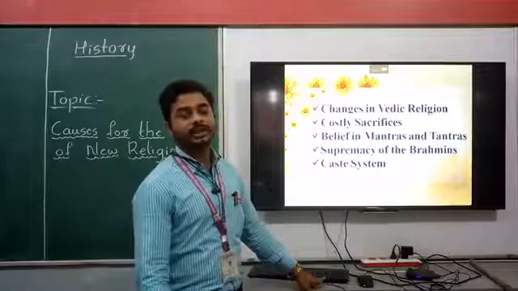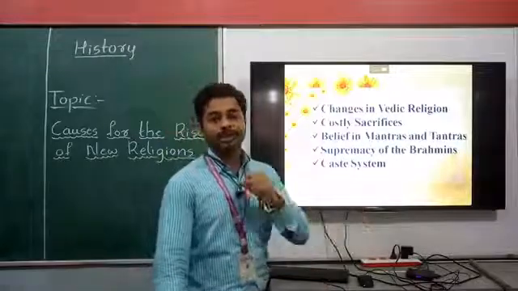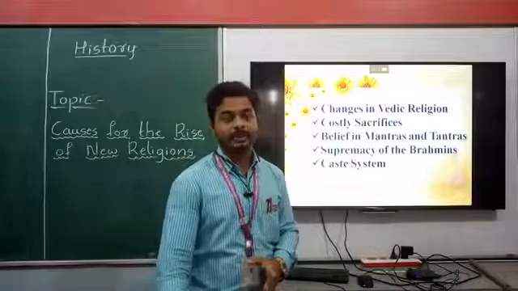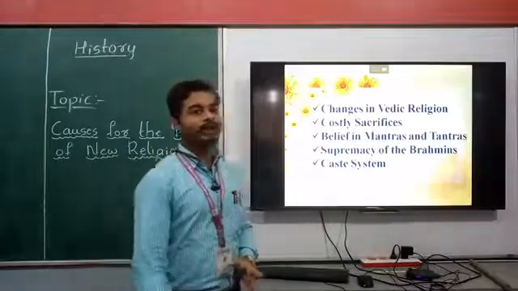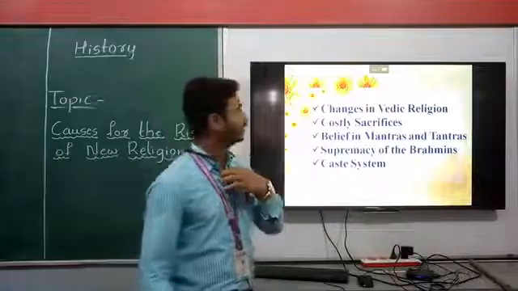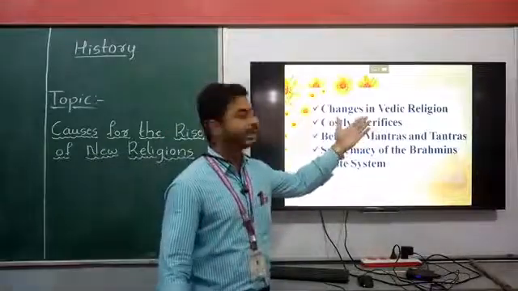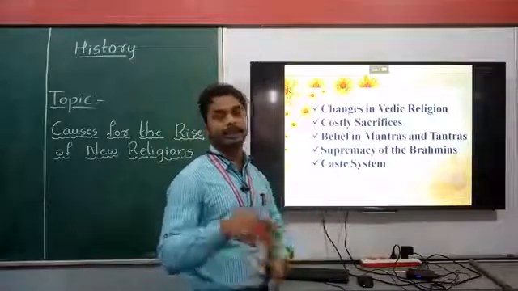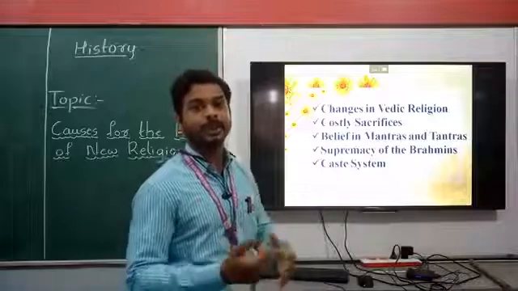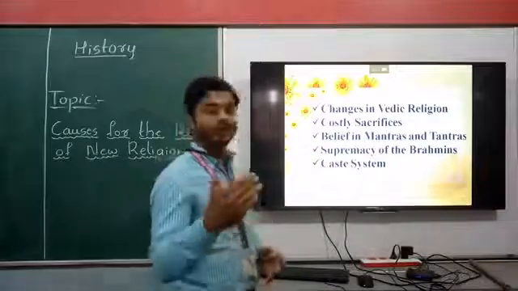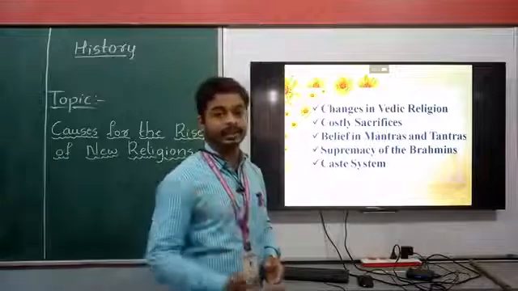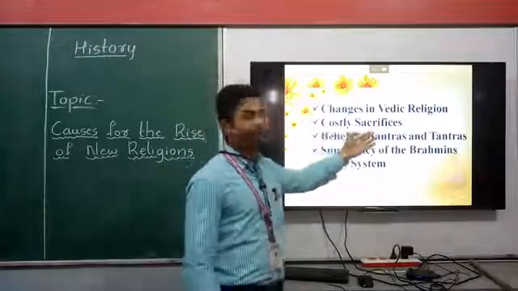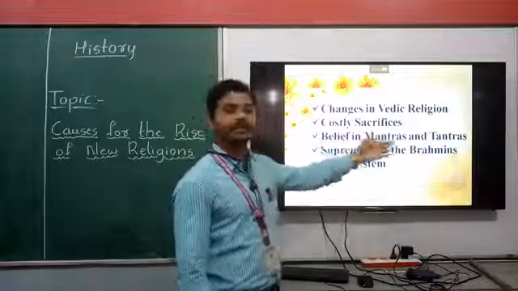See, my dear children, almost 15 points we learned, 15 causes for the rise of new religions. Once again I am going to remind you of the points we have studied. First, changes in Vedic religion: earlier it was very easy to follow, but after that Brahmins took control over Vedic religion and introduced new rules and regulations which were very difficult to follow. Costly sacrifices, I have already told you, and belief in mantras and tantras.